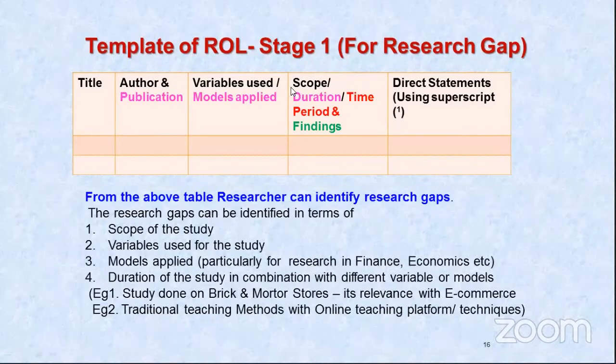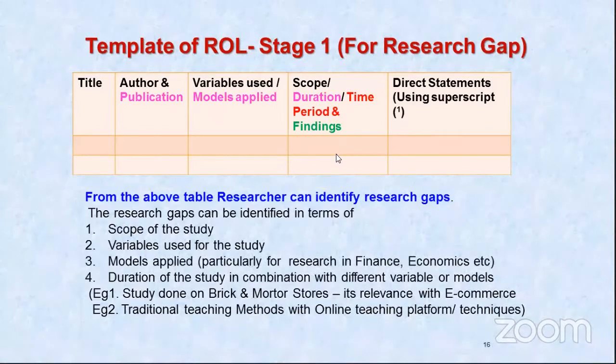Then you will write scope. Scope can be geographical scope, that is, the study is for two districts, one district, one state, one town, one village, whatever, or overall India, maybe Asian studies, or the geographical area which has been studied. The time or duration means the study is from which period to which period, post liberalization, post demonetization, or maybe now post COVID, so many things will come. So you have to write the time period of the study and the findings.